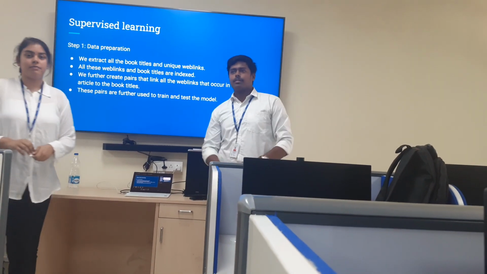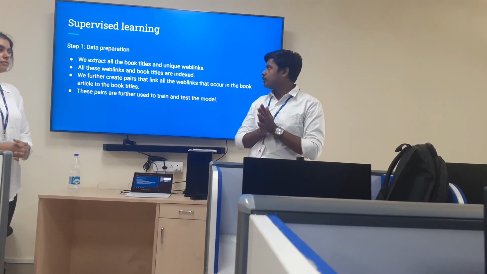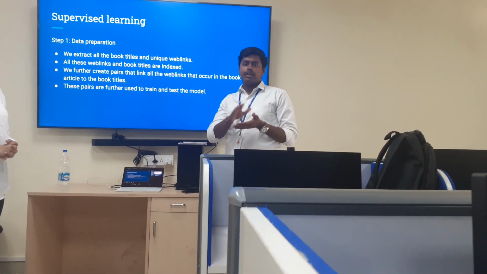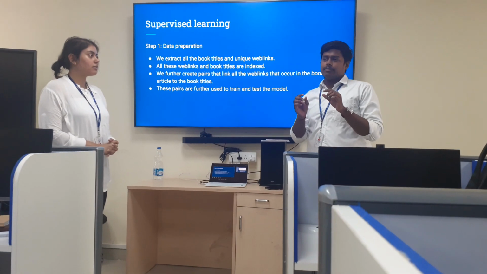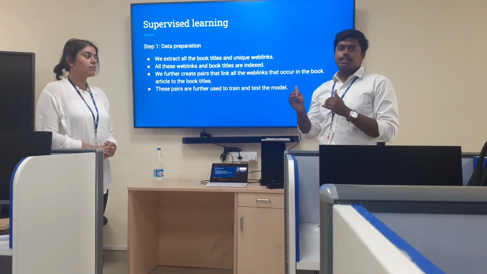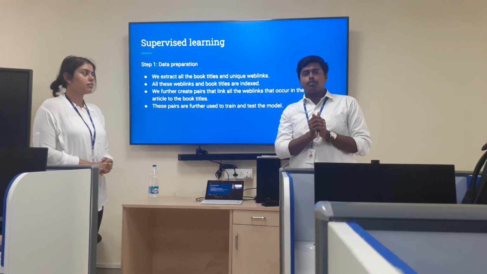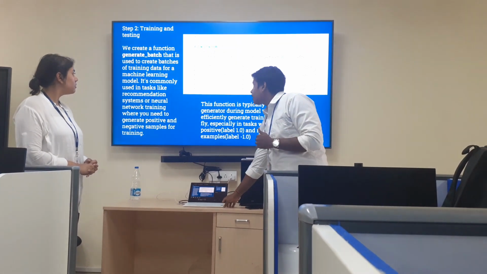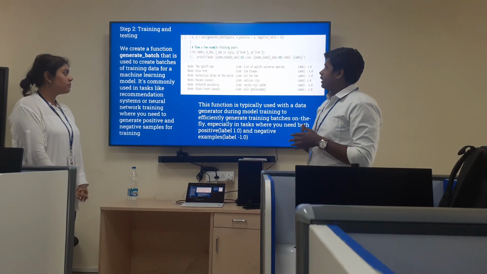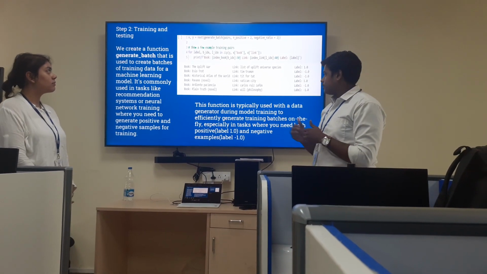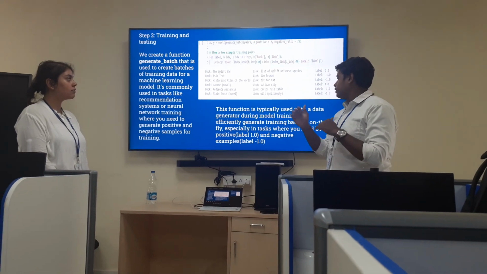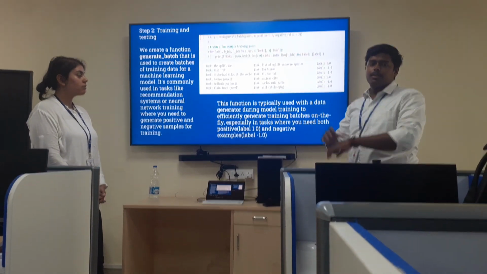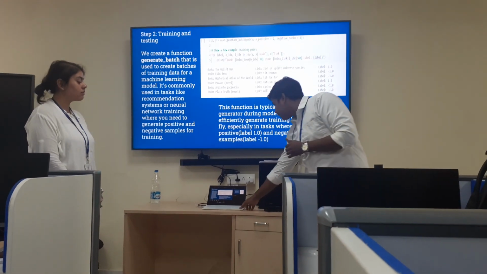So now comes our model part, which is based on supervised learning. We extract all the book titles and their external links, and we make them into a vectorized form. With that vectorized form, we can tell whether the book is related and how much it is related to a particular book. It will be based on the cosine similarity, which we will see later. This is our training and testing model, where we have made batches of the book pairs, and also labeled them as 1 and -1, which is positive and negative, whether they are related or not related.